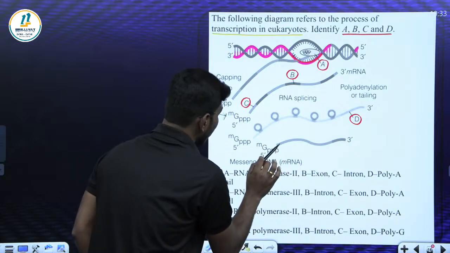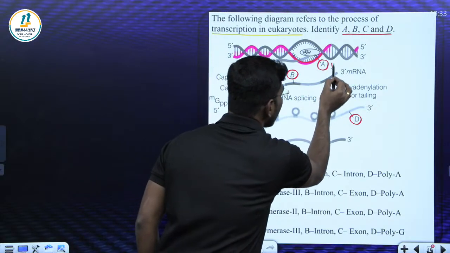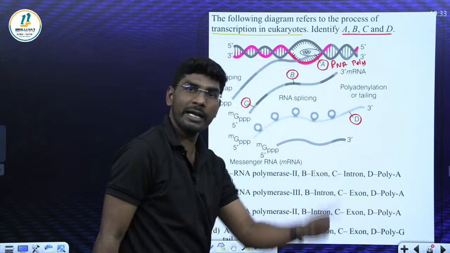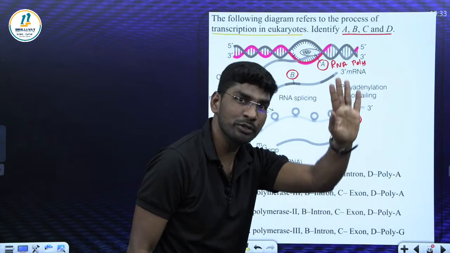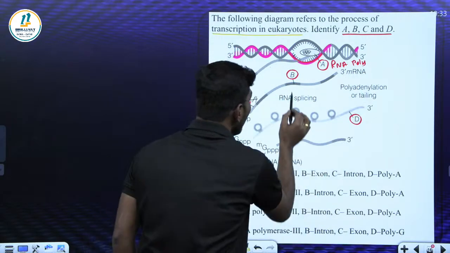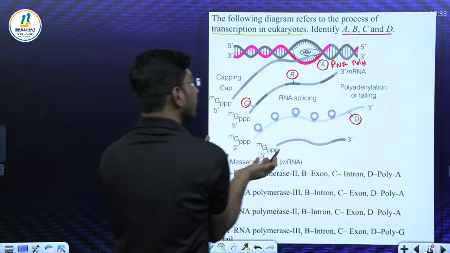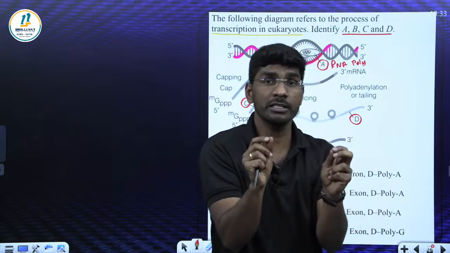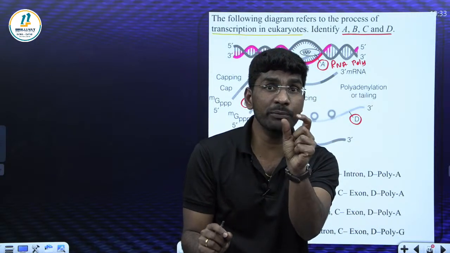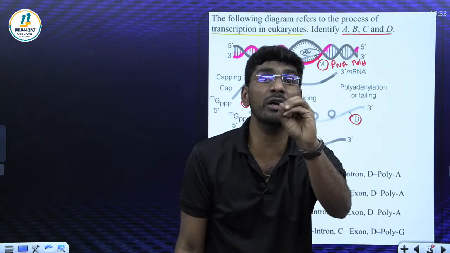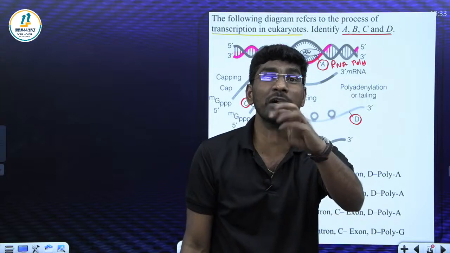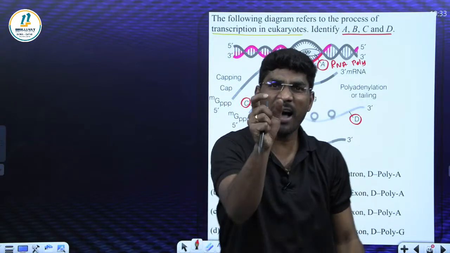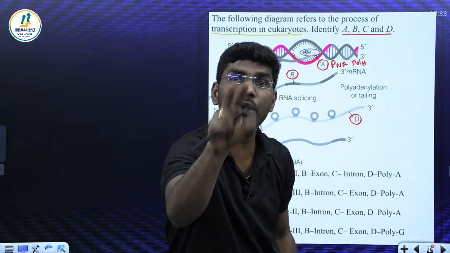First, I can tell A is RNA polymerase because RNA polymerase enzyme only can transcribe. So A is RNA polymerase enzyme. B, C: which one is intron? Which one is exon? How can I identify? My dear kids, the darkly shaded one is always non-functional. That means we can say what? Tell me, intron. Darkly shaded part is always intron.